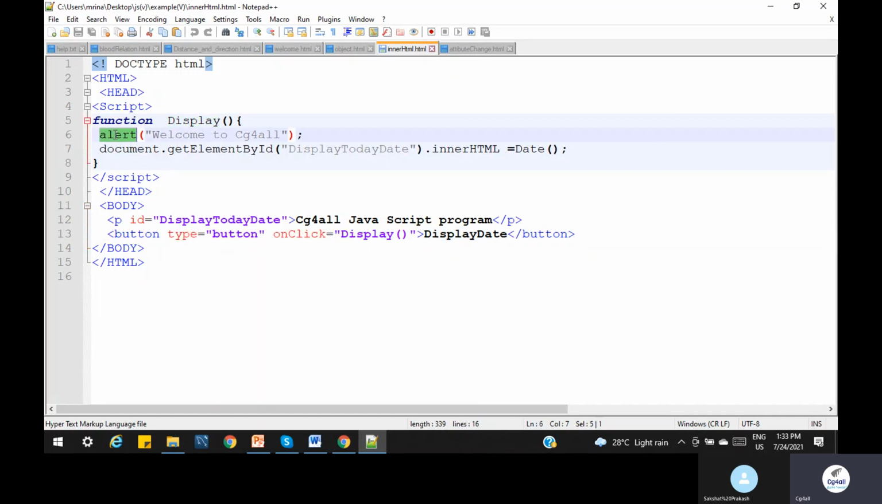Alert means it should give a pop-up message. This is a generic requirement: putting an alert message in the browser. Even on many websites we see such messages; they are putting alert messages. Here I am putting a static value, but we can put a dynamic one also. Now we are understanding document dot getElement. What will this document dot getElement do?